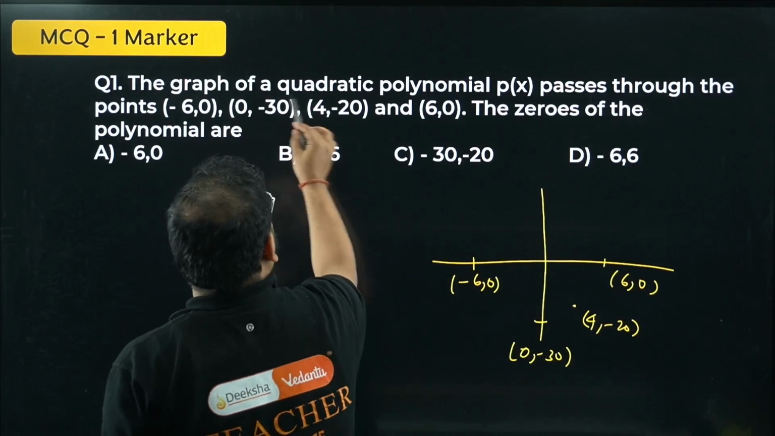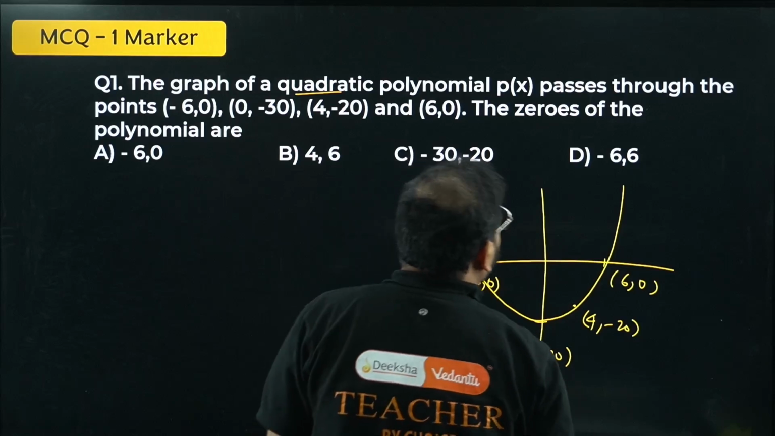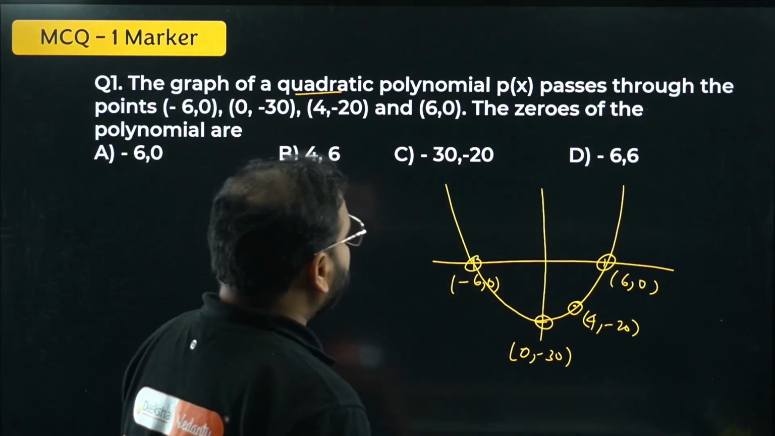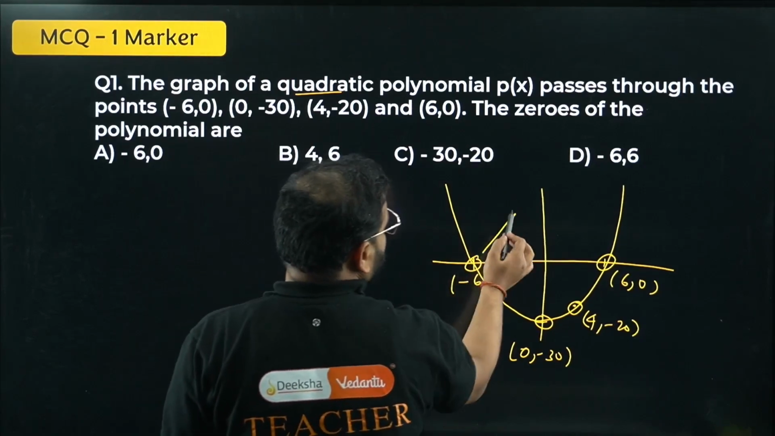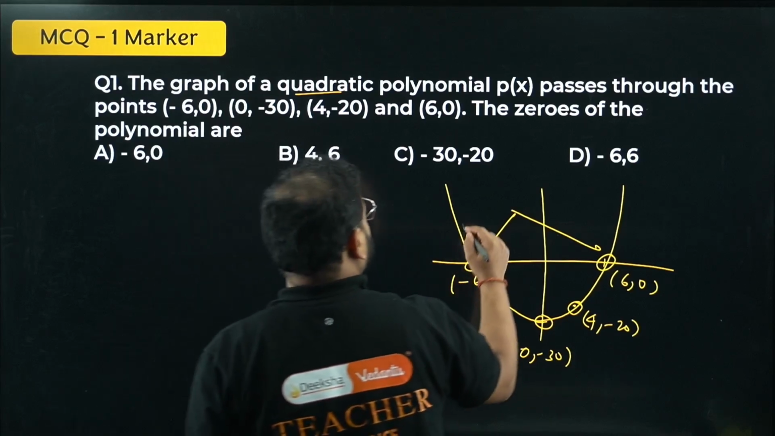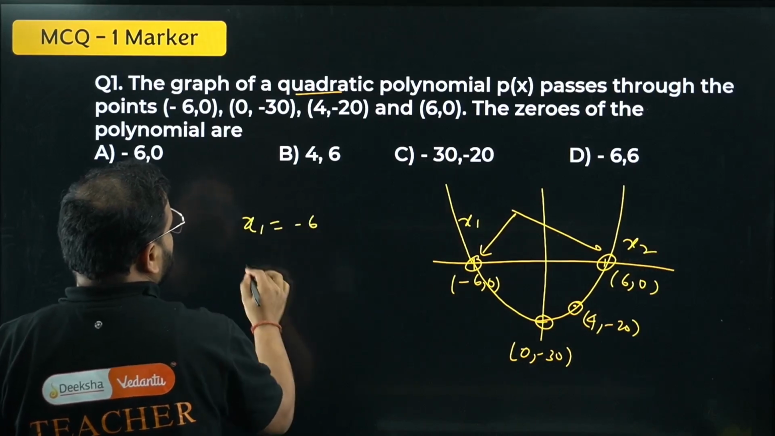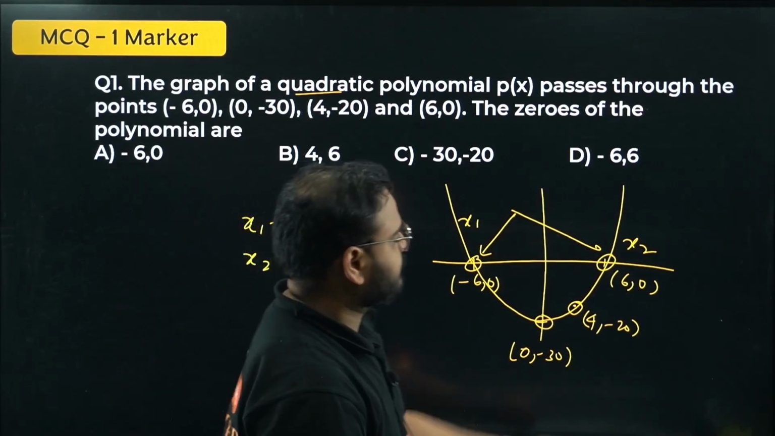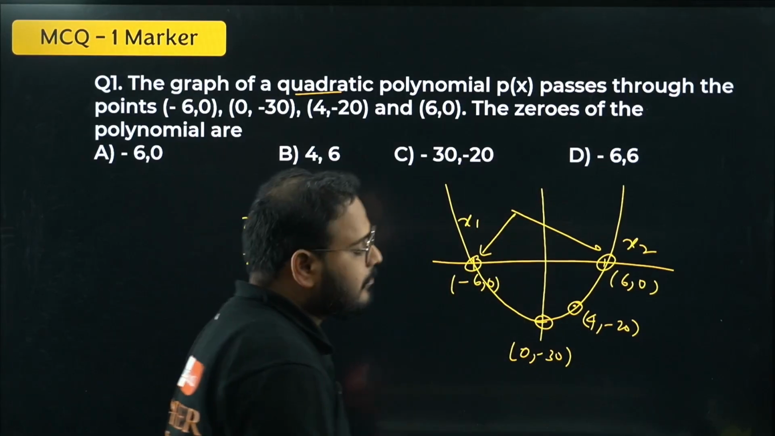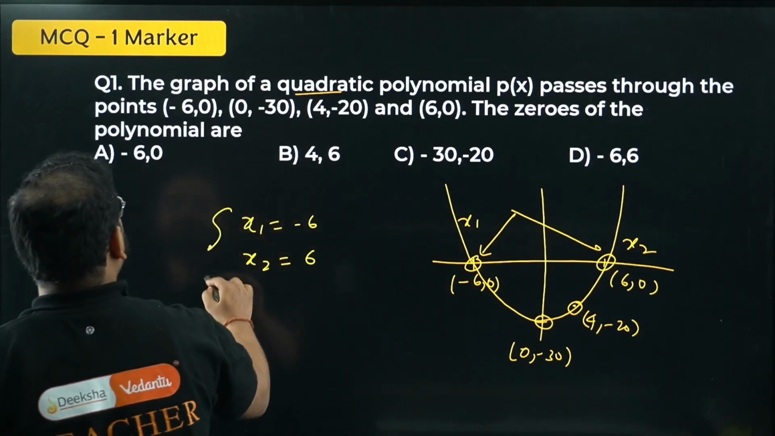The graph of a quadratic polynomial will be a parabola. We know this, right? The graph will go like this, the parabolic curve. The points are over here, over here, over here, and over here. What are they asking? The zeros of the polynomial are these 2 points. Wherever the graph meets the x-axis, those x values are called the zeros. This is my x1 value, this is my x2 value. x1 is simply -6 and x2 is simply +6. The x coordinates of the points where the graph of the quadratic polynomial intersects the x-axis are called zeros.